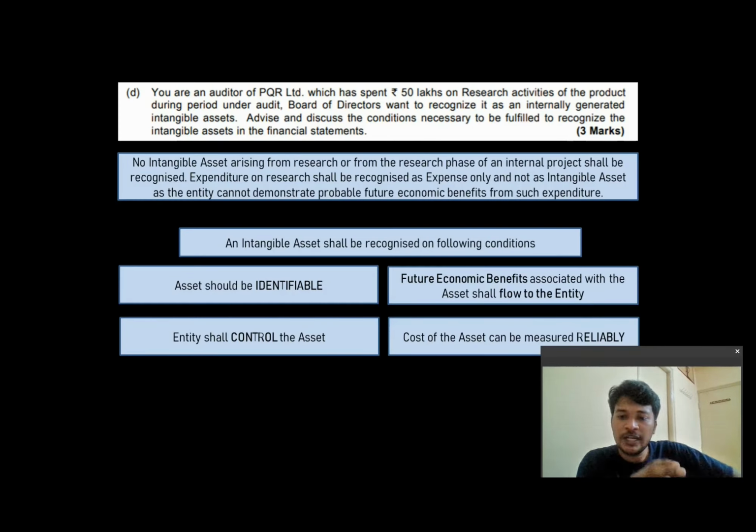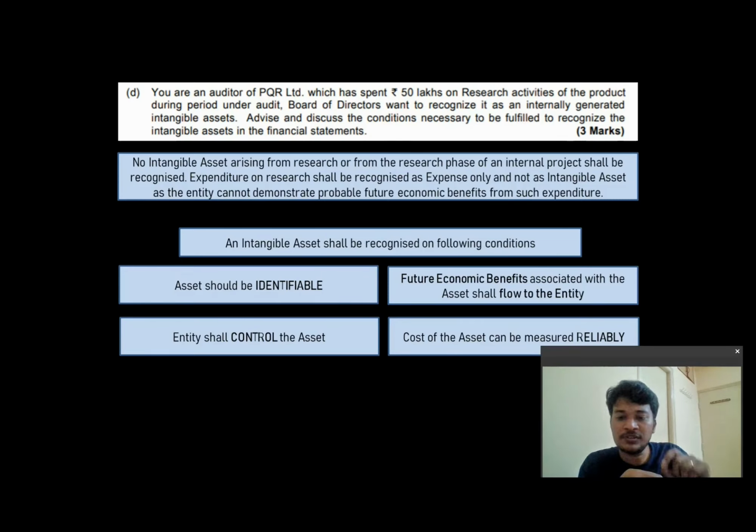Next, future economic benefits associated with the asset shall flow to the entity. Because this big company is now in control of the small company, has taken over the small company and has got control over its goodwill, all the future economic benefits which are going to flow from the customer base of the small company, and which are going to flow in the form of cheaper purchase price from the existing vendor base of the small company, all are going to come to this big company. So the future economic benefits associated with the asset shall flow to the entity.